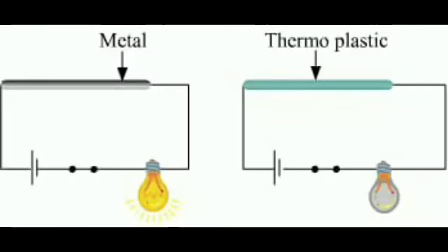Connect metal and thermoplastic objects in the circuit and observe in which case the bulb glows. Does the bulb glow when a plastic object is used as test material? No. But why? Plastic is a bad conductor of electricity and does not allow current to pass through it.